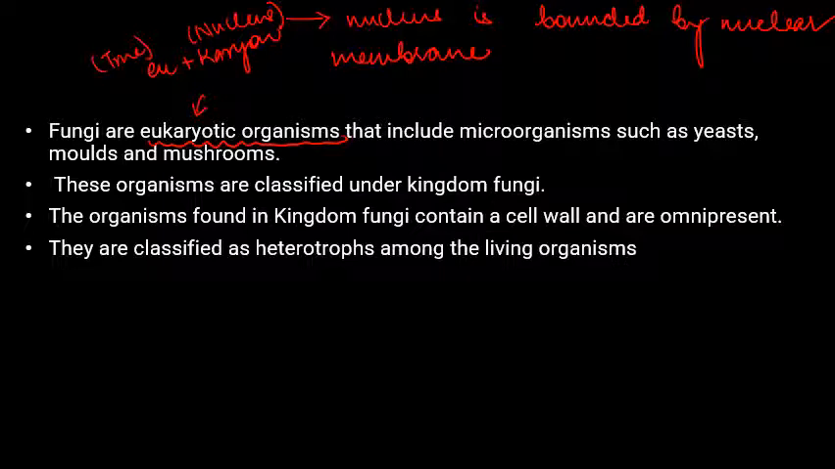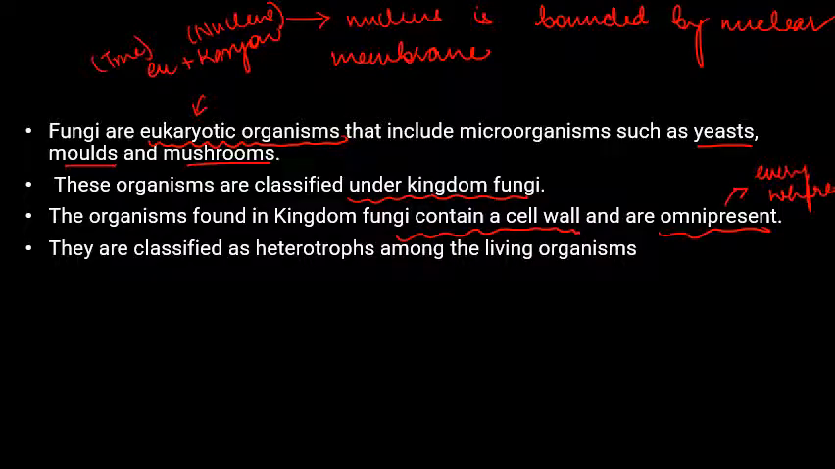That includes organisms such as yeast, molds and mushrooms. These organisms are classified under kingdom fungi. The organisms found in kingdom fungi contain a cell wall and are omnipresent. Omnipresent means they are present everywhere, and they contain a cell wall.